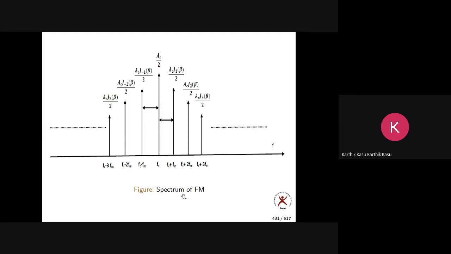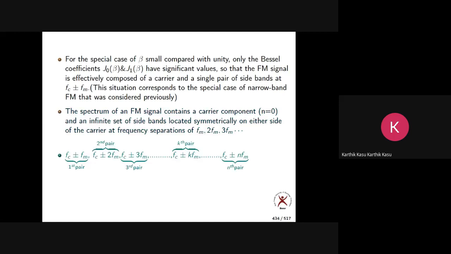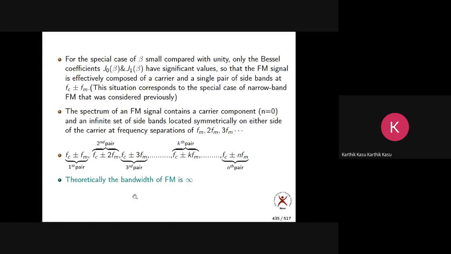In the same way, this is the spectrum of the FM signal. Now, I told you this is about the spectrum of narrowband FM. If I ask you to draw the spectrum, it will be similar to the spectrum of an AM signal, but the only difference is that the lower sideband algebraic sign is reversed. You will get a negative sign for the lower sideband. Apart from that, it is similar to the spectrum of an AM signal. These are the pairs of sidebands, first pair, second pair, and so on. Theoretically, the bandwidth will be infinity. Mathematically, the bandwidth will be infinity.